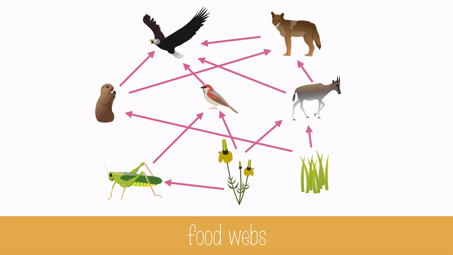A food web consists of interrelated food chains, and it's a better representation of reality. You can see all the different organisms in an ecosystem or habitat and how they relate.